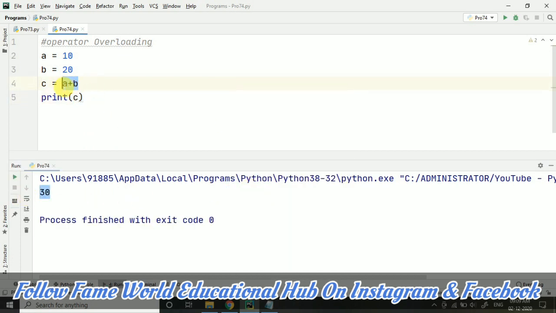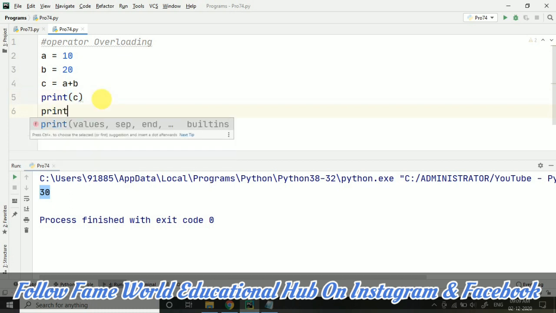So here these a and b are the different operands because the functionality is getting performed on a and b, and this plus symbol is the operator which is getting used here. So this is the operator. Now from where is this operator coming? This operator is defined somewhere inside Python. That's why we are able to access it, and that is the concept of operator overloading.